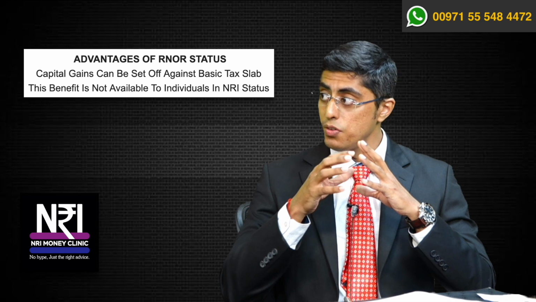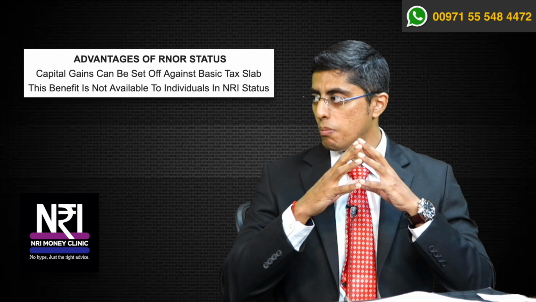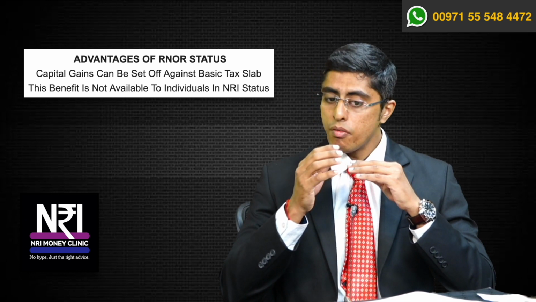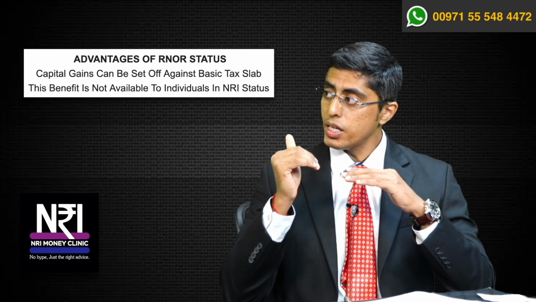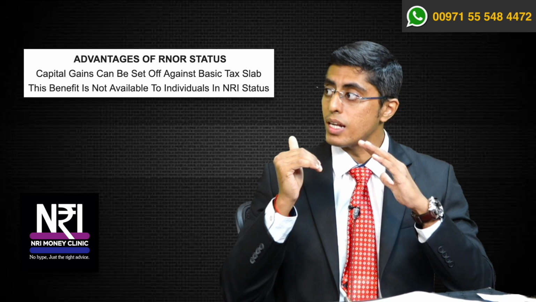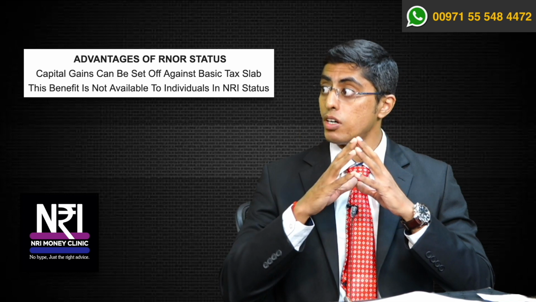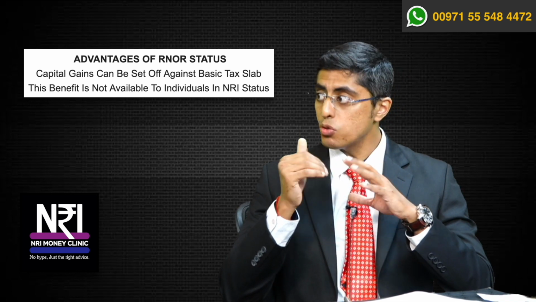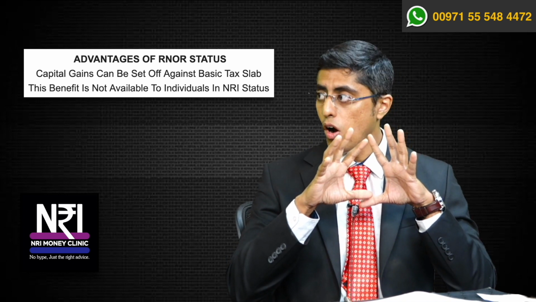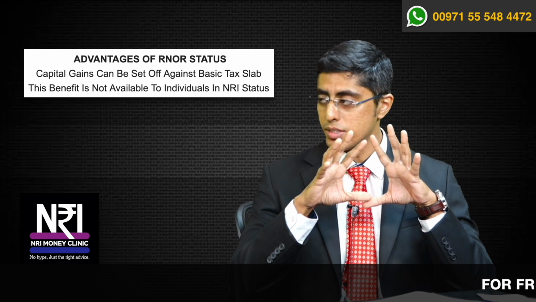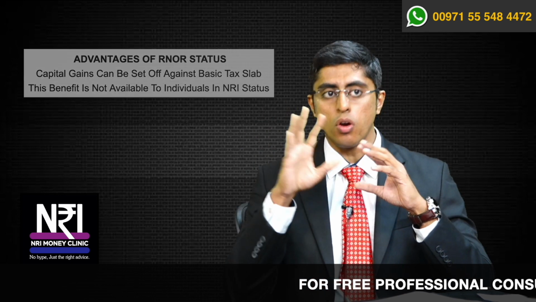So if an individual who is a resident in India is earning only this kind of income, when his total taxes are calculated at the applicable rates, he will get the benefit of the first 2.5 lakhs tax slab, meaning for the first 2.5 lakhs of income there will not be any taxes at all. Only income exceeding 2.5 lakhs will get taxed. This facility of getting the basic slab exemption against capital gains is not applicable to non-residents.